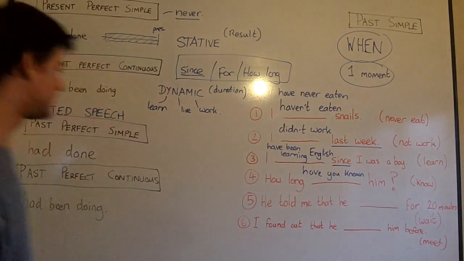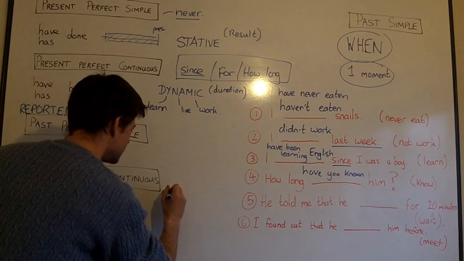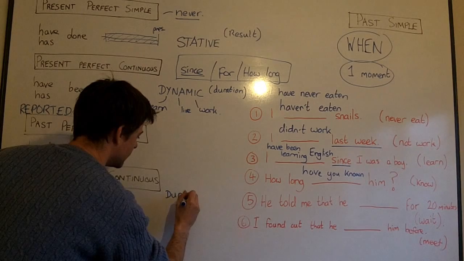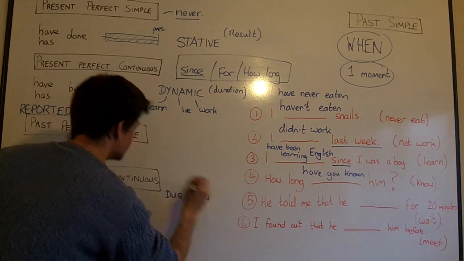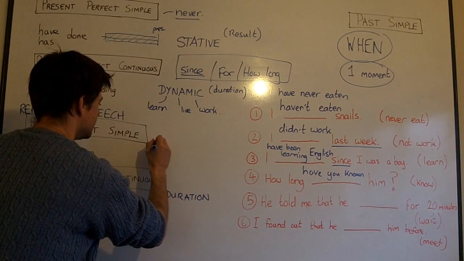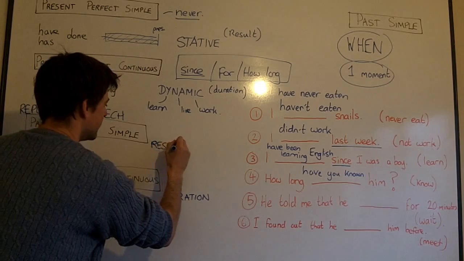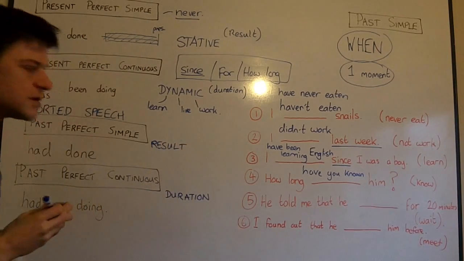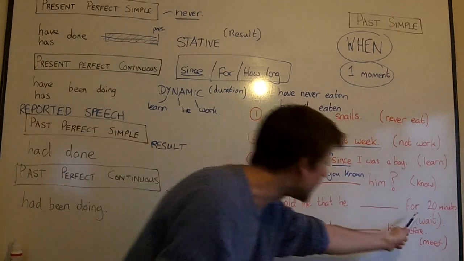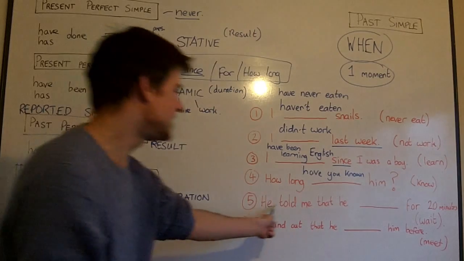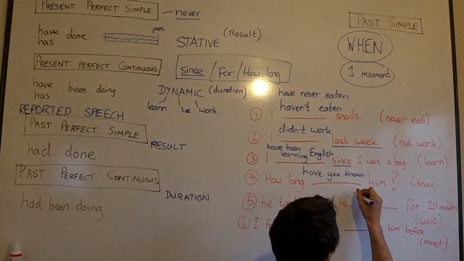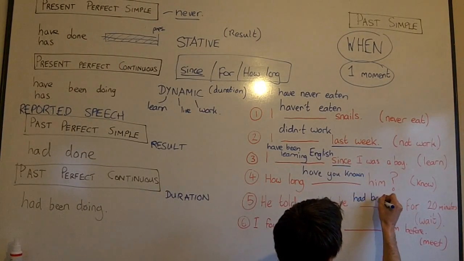For 20 minutes, duration. Remember that duration is the continuous form. Result is the simple form. Duration and result would be up here with simple. But we're not emphasizing result. We're emphasizing the duration. How long? For 20 minutes. So he told me that he had been waiting for 20 minutes.